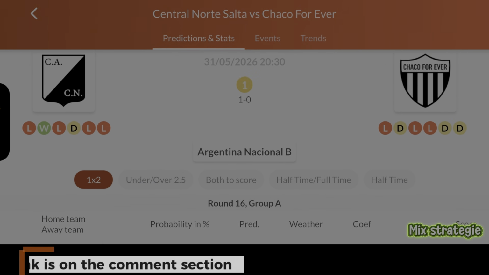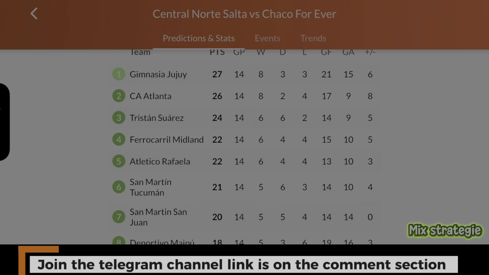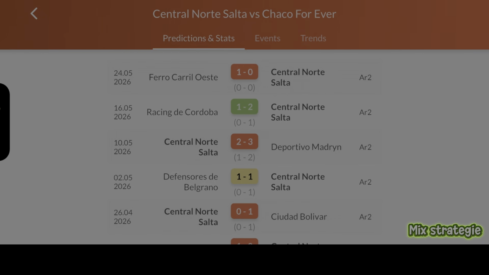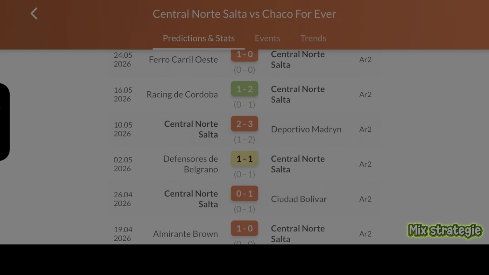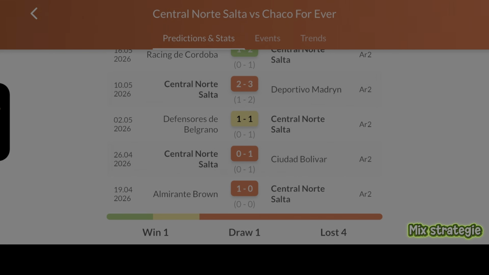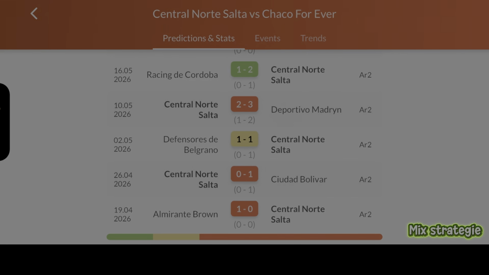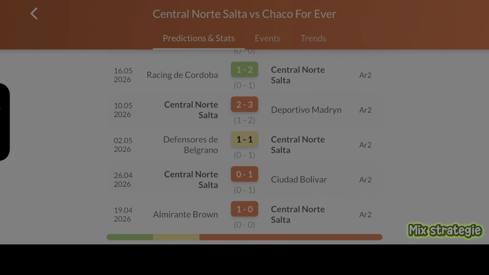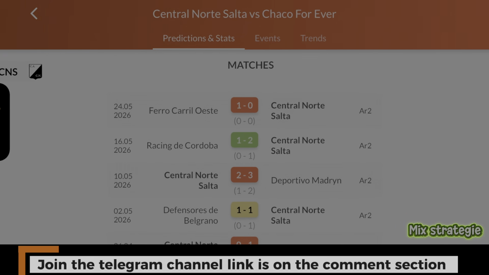Now what you need to look for is their last 5 matches, I mean playing with other teams. So you can see this is for the home team Charcoal. Now you want to see if in their last 5 matches Central North South, that is the name of this team, Central North South is the home team and Charcoal Forever is the away team. You have to see that they are putting in goals in their last 5 matches constantly. Now let's calculate how many times they put in the goal. 1, 2, 3, and that is it. It's just 3 times in their last 6 matches. I think 1, 2, 3, 4, 5, 6. So in their last 6 matches, they have only put in a goal 3 times.